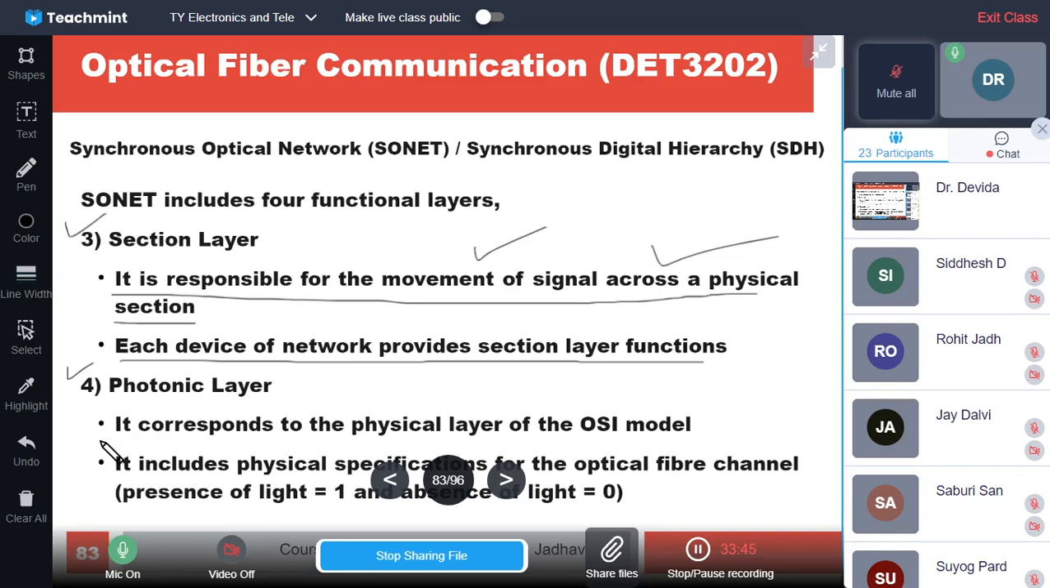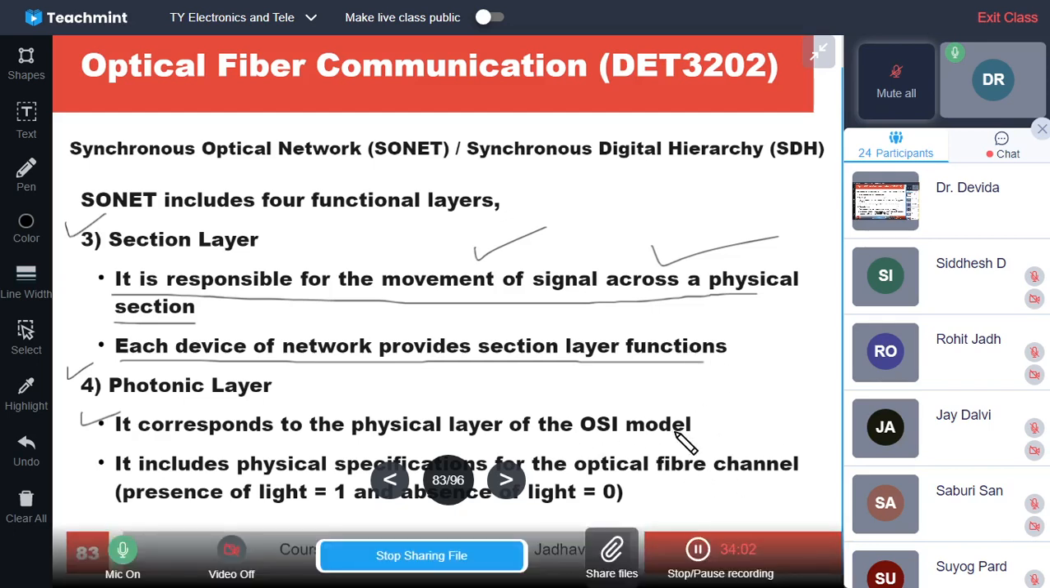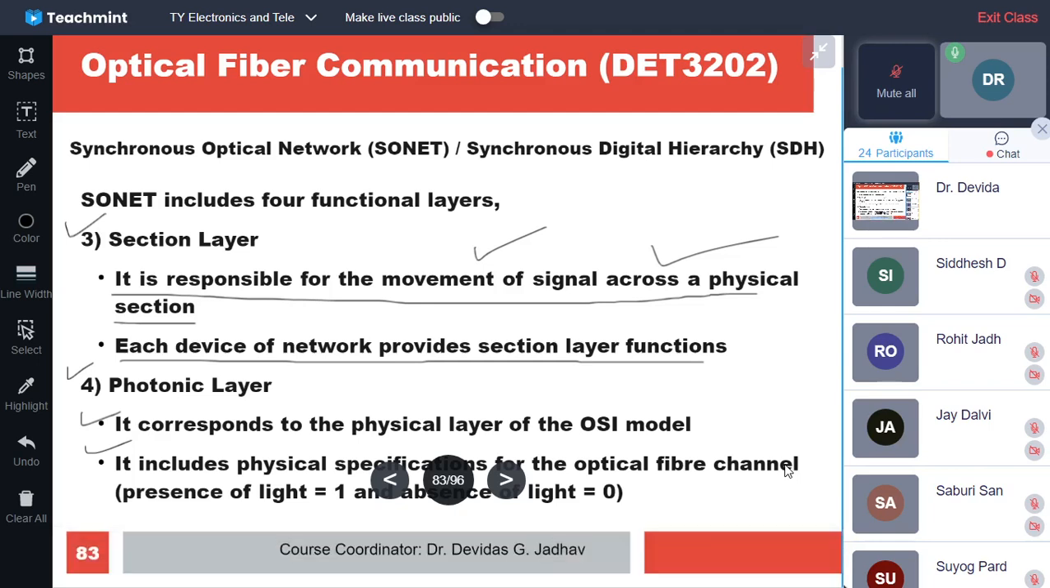Now the photonic layer is in the physical layer, and it corresponds to the physical layer of the OSI model. The photonic layer in SONET is the physical layer of the OSI model, and it includes the physical specifications for optical fiber channels. That is, the presence of light is 1 and the absence of light is 0, bit 1, bit 0. So these are the physical specifications for the optical fiber channel.